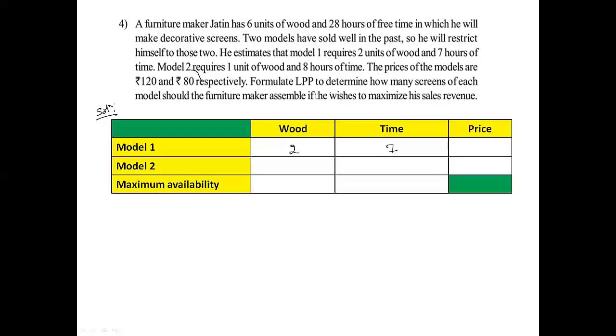Then model 2 requires 1 unit of wood and 8 hours of time.